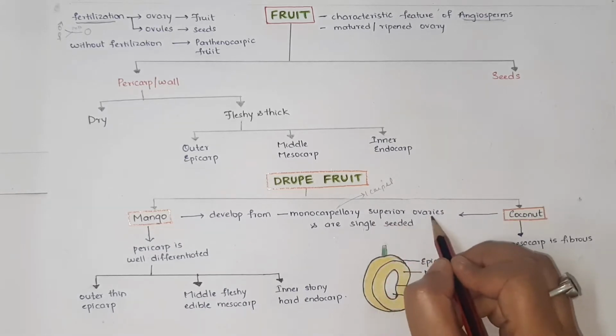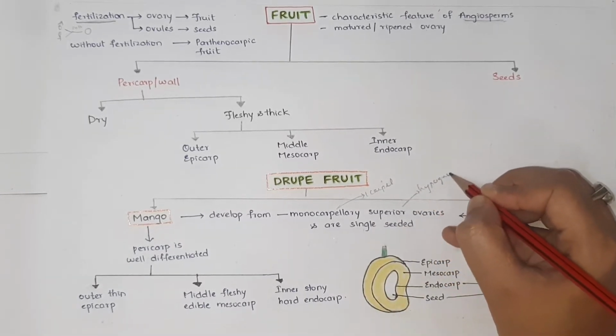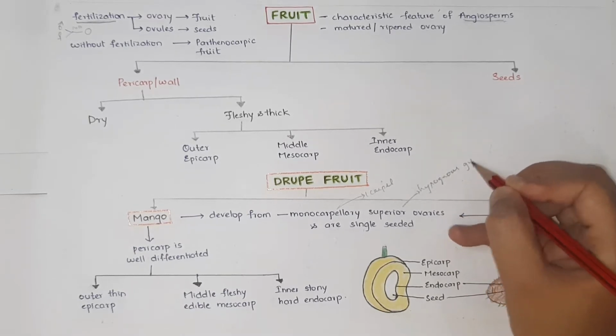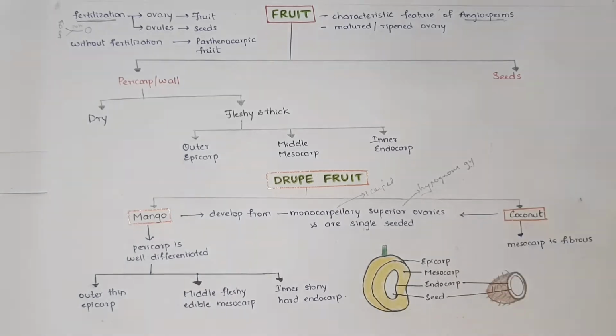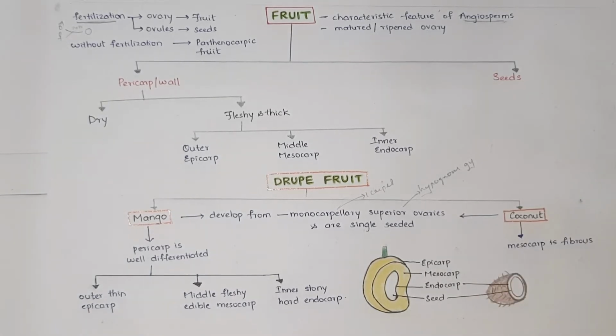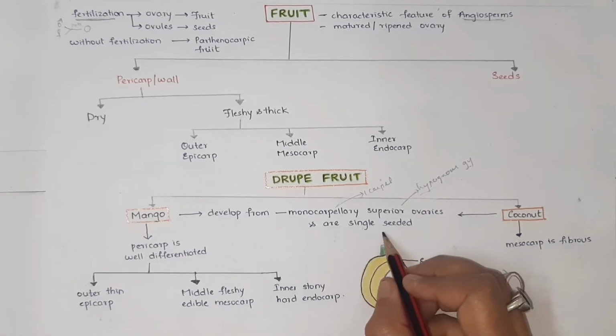Superior ovary means hypogynous gynoecium, as we covered in the flower topic. Hypogynous gynoecium means gynoecium occupies the highest position and all other parts are situated below it. Such ovary is called superior ovary. And both fruits are single seeded.